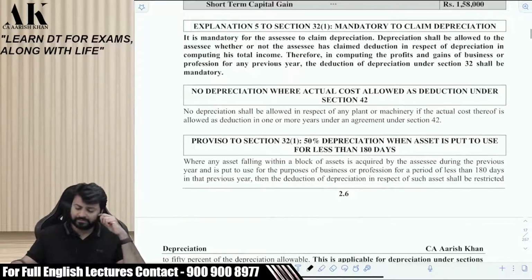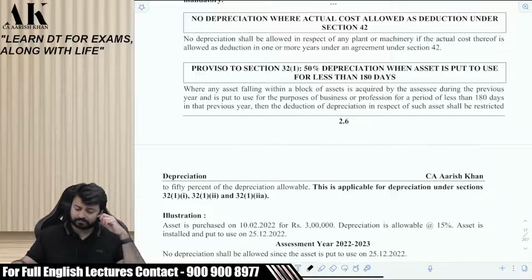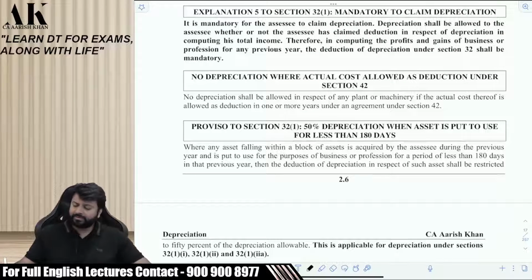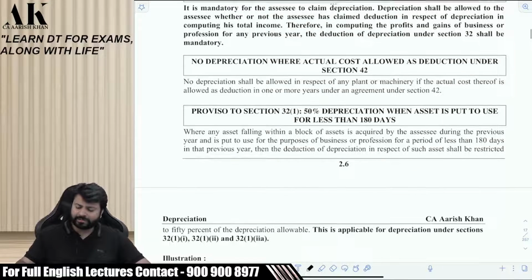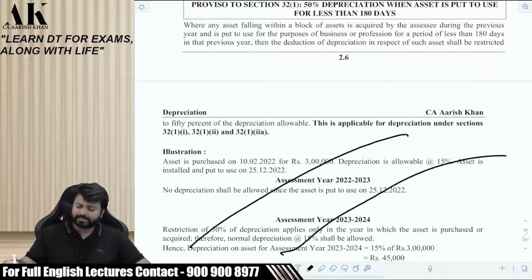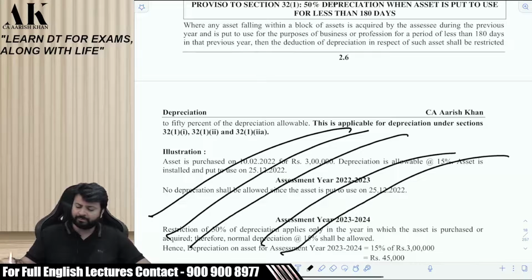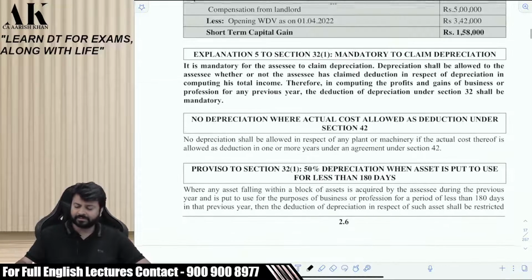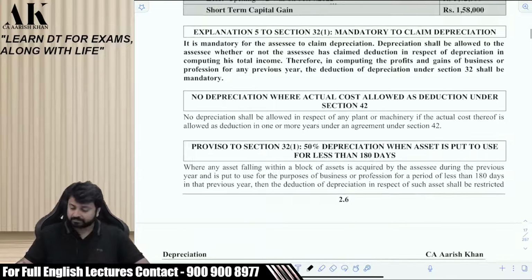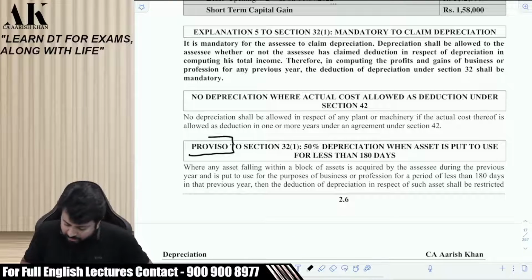So where is it written? It is written on page number 2.6. All of you will come to this page. Please do not read this example. Please, that would be good for you. You can read after 10 minutes. Don't read now. There is a proviso to this section.